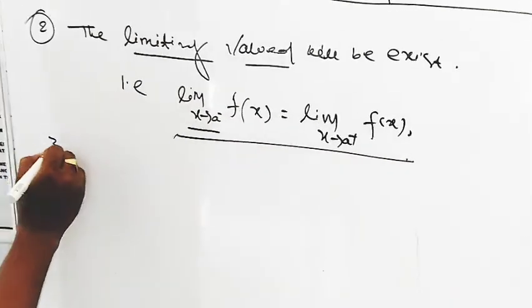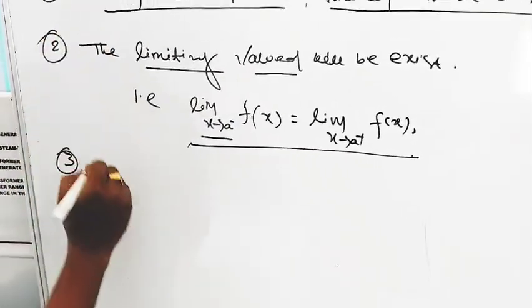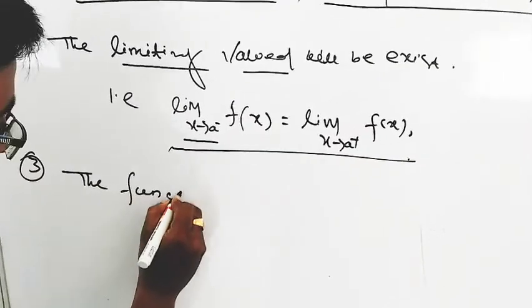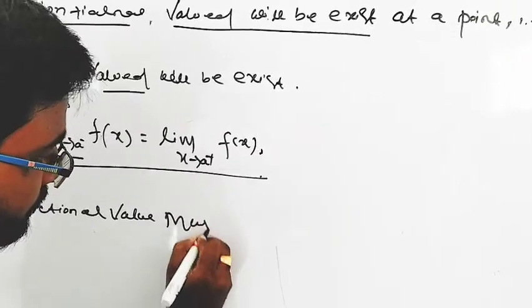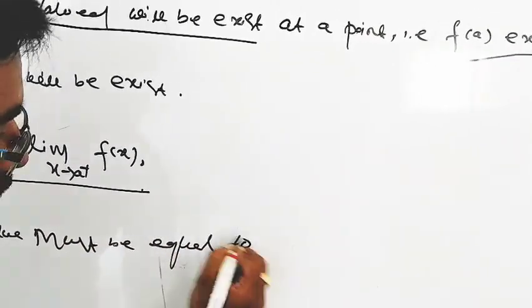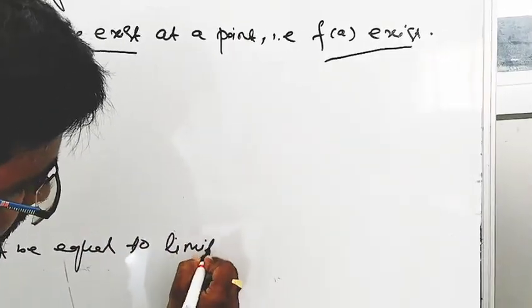And the third condition will be the most important. The functional value must be equal to the limiting value.